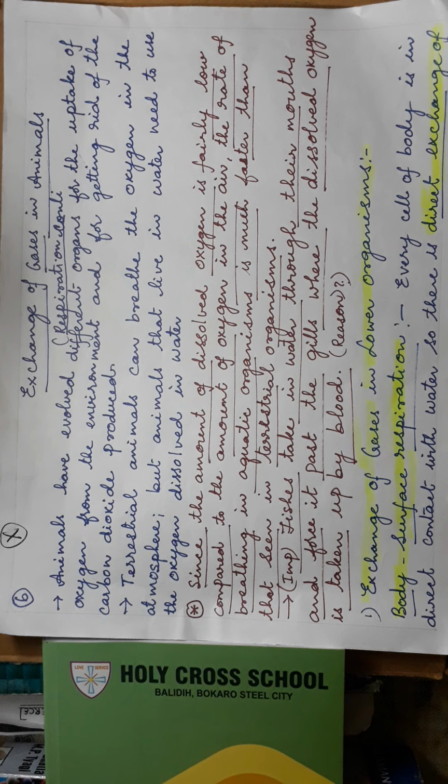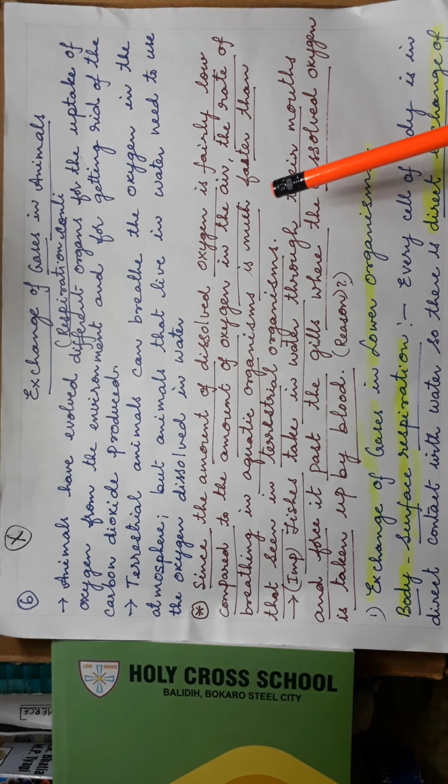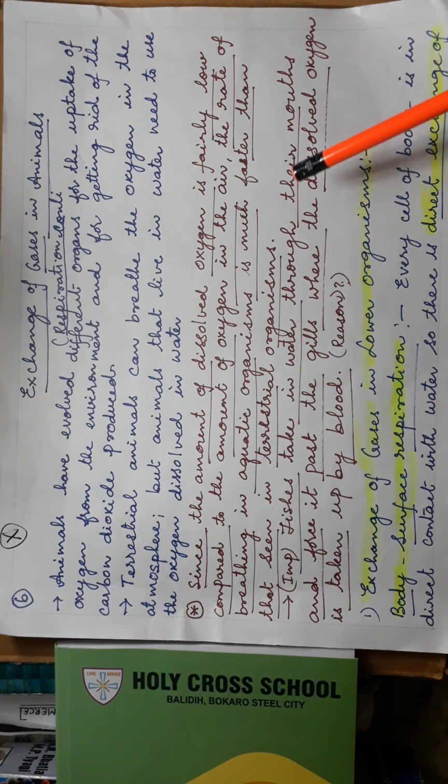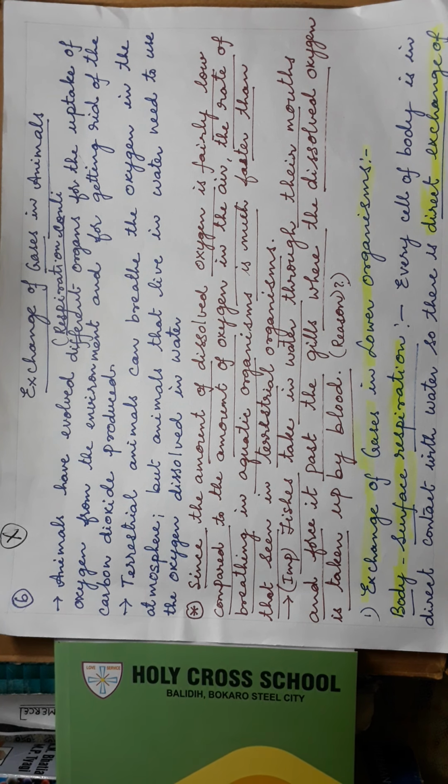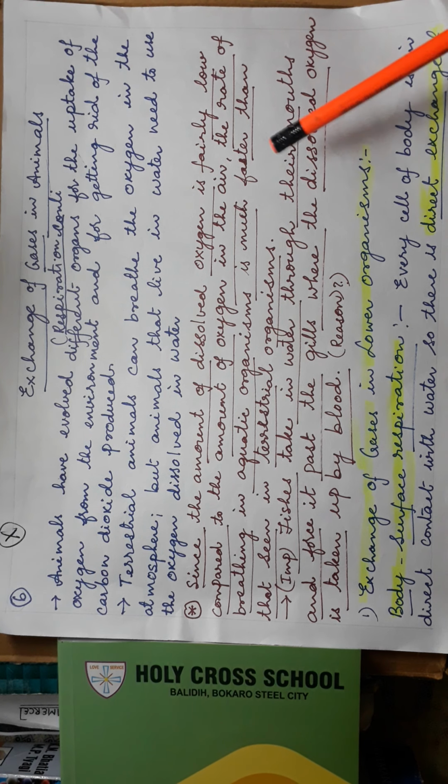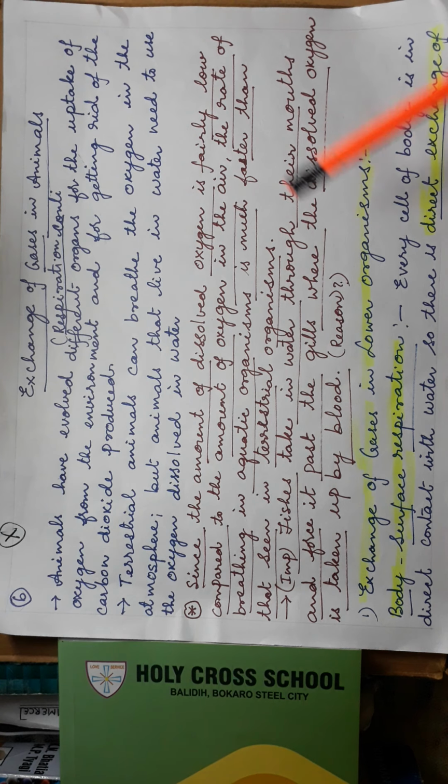This is a very important question also. I had given it to you in the copy also. Since the amount of dissolved oxygen is fairly low compared to the amount of oxygen in the air, the rate of breathing in aquatic animals is much faster than that of the terrestrial animals. This will be a question. Why are aquatic animals breathing faster than terrestrial animals? This is an NCERT point. That is why I have written it separately.